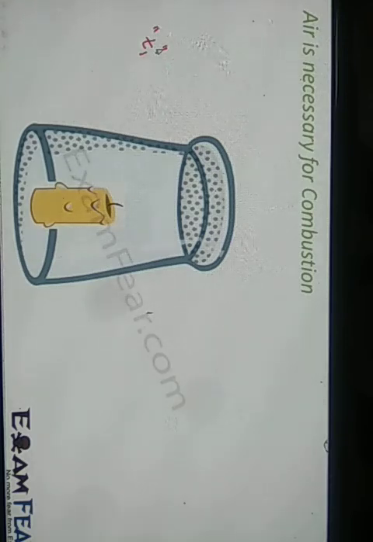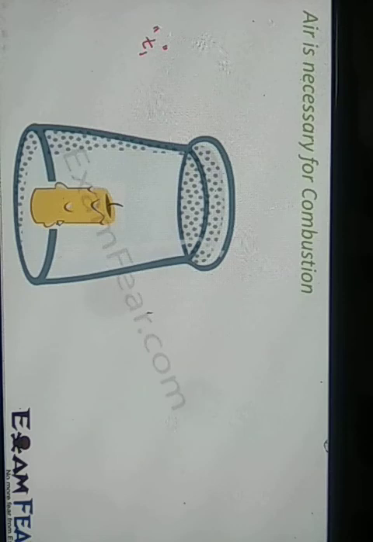When the glass was not there, there was plenty of air surrounding the candle, so it was utilizing the air and the process of combustion was taking place. But now that we have put on this glass, only that much air is available as could be accommodated inside the glass. The candle utilizes all the air inside the glass, and after that there is no air, there is no oxygen. When there is no oxygen, no combustion can take place, and therefore it just went off. So that's the first experiment, which tells us that air is necessary for combustion.